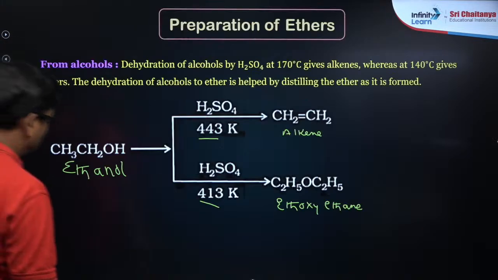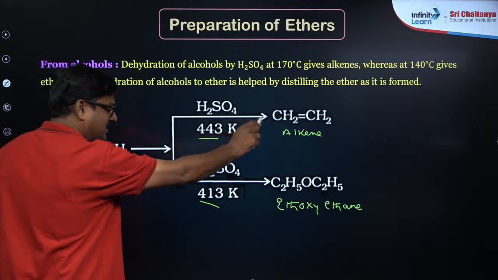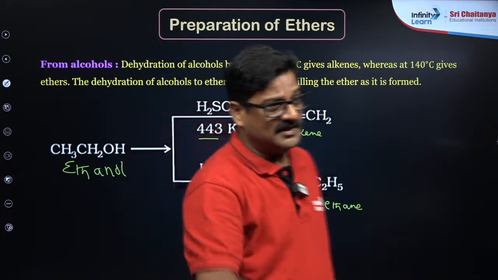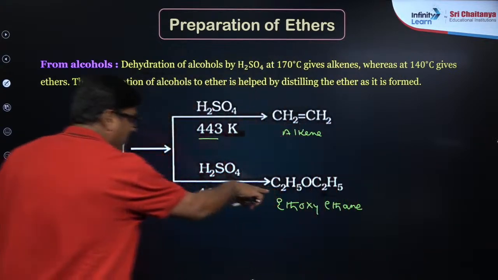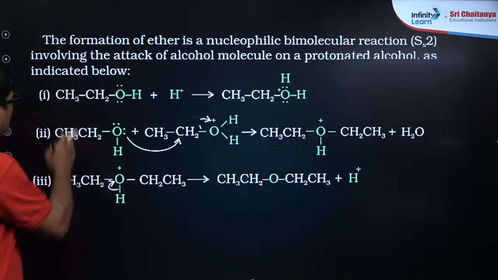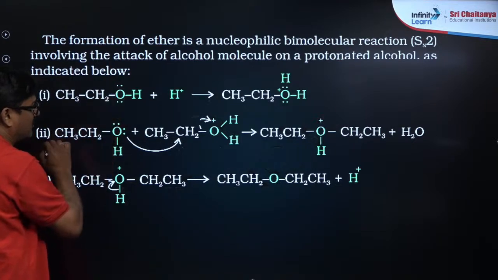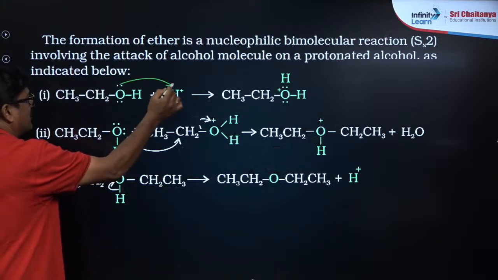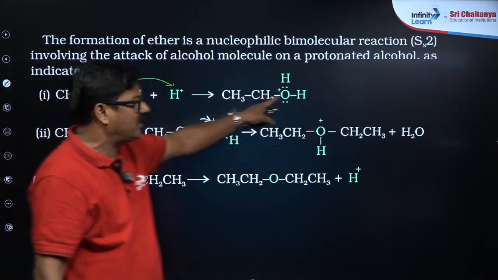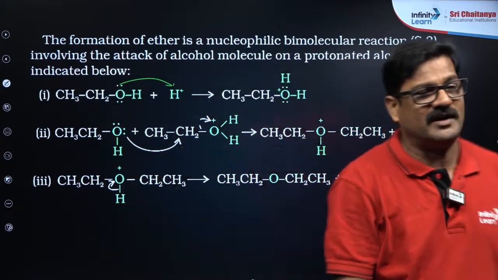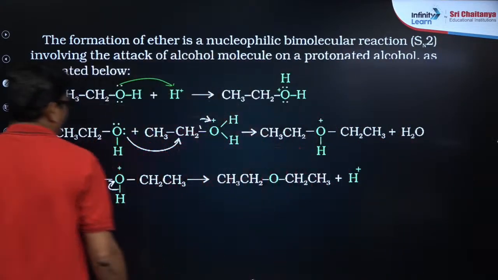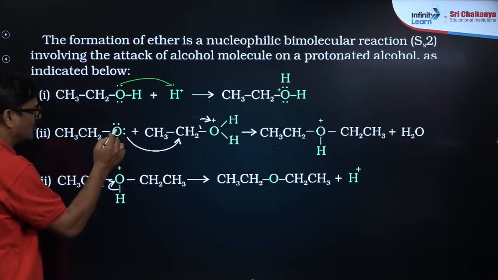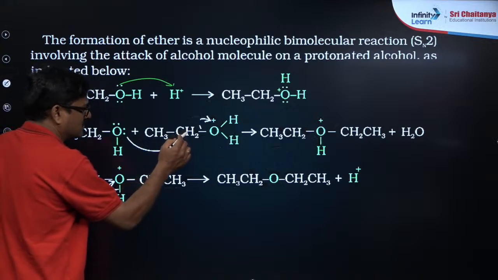Now let's see, for this reaction we know acid catalyzed dehydration, that is given in preparation and properties of alcohols, we discussed it, है ना. And this is also a dehydration reaction. इसका mechanism, अभी तो ethanol है, the lone pair of electrons present on the ethanol is going to be taken by the H plus given by H2SO4. So this is a protonated alcohol beta. This protonated alcohol is going to undergo a nucleophilic reaction here, so one more ethanol, it is a nucleophile, is going to attack the positive charged carbon here.